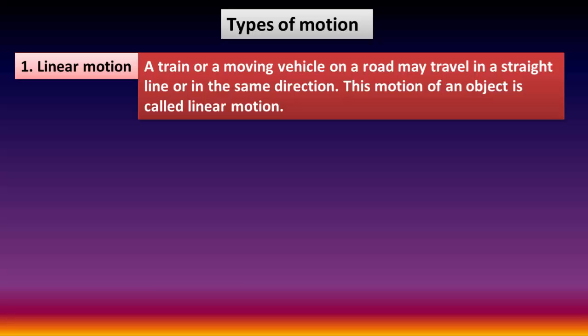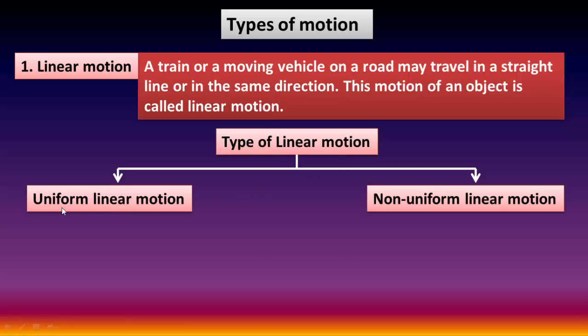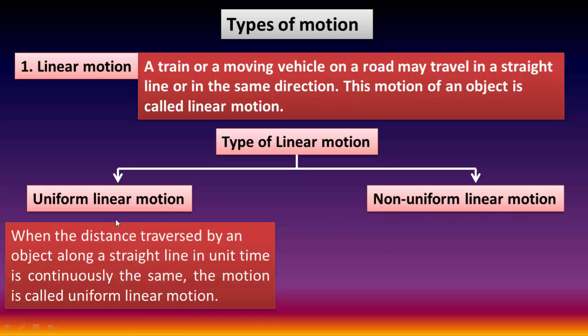Types of motion. The first type is linear motion and the second type is non-linear motion. The first is linear motion. A train or a moving vehicle on a road may travel in a straight line or in the same direction. This motion of an object is called linear motion. The types of linear motion are uniform linear motion and non-uniform linear motion. What is uniform linear motion? When the distance travelled by an object along a straight line in unit time is continuously the same, the motion is called uniform linear motion.